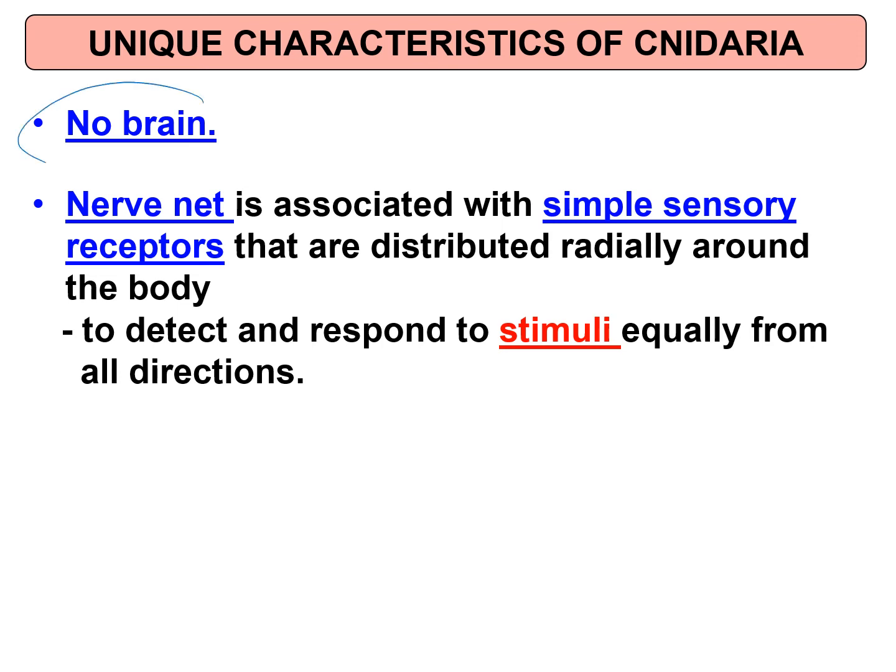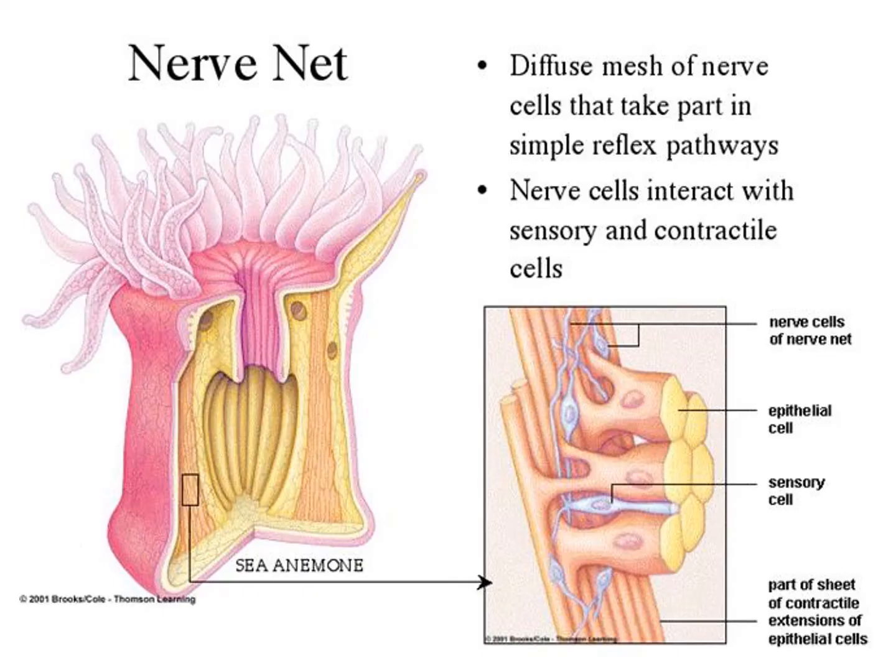Cnidaria has no brain, but has a nervous system. The nerve net is associated with simple sensory receptors that are distributed radially around the body to detect and respond to stimuli equally from all directions. Sebab tu bila obor-obor nak kesan ada haiwan berdekatan, dia boleh kesan kehadiran organisma lain.